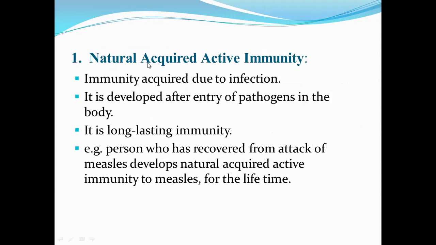First is natural acquired active immunity. Immunity acquired due to infection. So this is natural acquired active immunity. It is developed after entry of pathogens in the body. It is long lasting immunity. For example, a person who has recovered from the attack of measles develops natural acquired active immunity to measles for a lifetime.